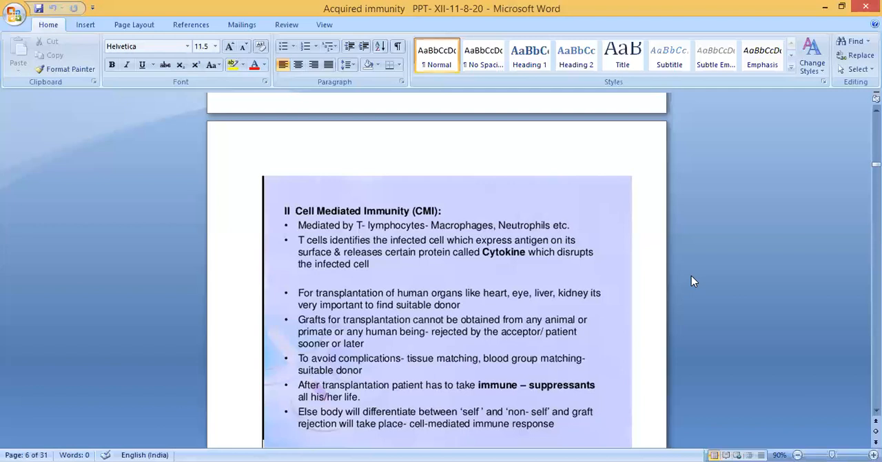Then what is meant by the cell-mediated immune response? Cell-mediated immune response is an immune response that does not involve antibodies.